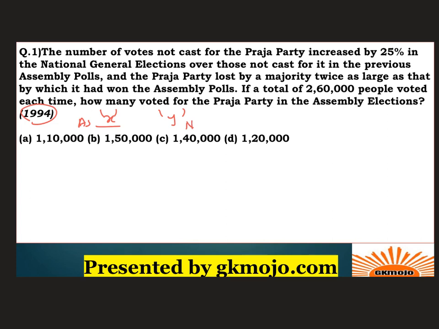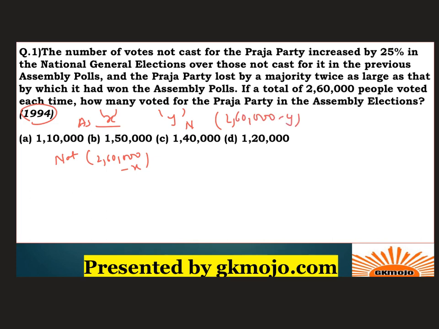Then the people who did not vote for Praja Party in assembly will be 2,60,000 minus X. Similarly over here it will be 2,60,000 minus Y.